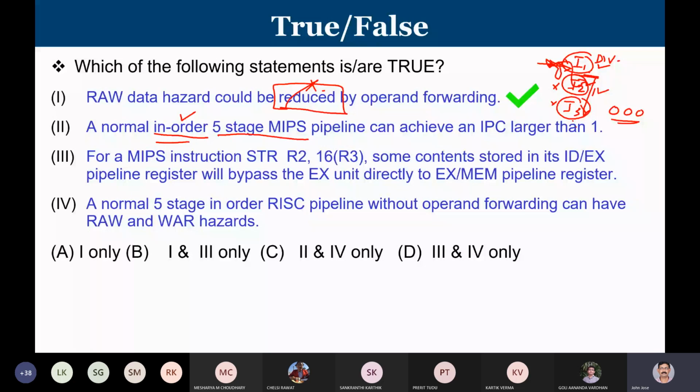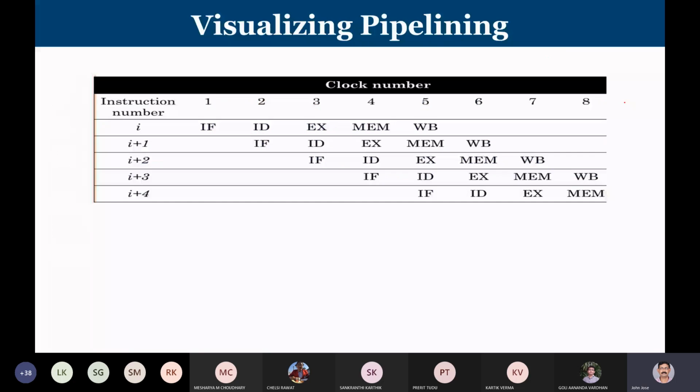Which can achieve an IPC larger than 1. So this is how a normal in-order instruction pipeline will look. You can see that every cycle one new instruction fetch is going to start. So only if the previous one reaches the ID stage, then only the subsequent one reaches the IF stage. So whoever starts first will complete first. Whoever has the EX stage first, all others who started after them, let's say I plus 1 and I plus 2 started after I, their execution stage will happen after the execution stage of the previous one. So this is how an in-order 5-stage pipeline looks.